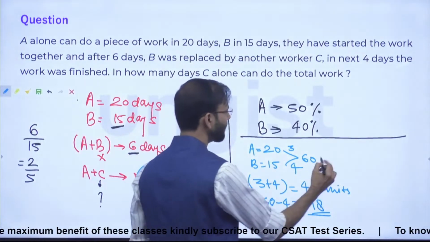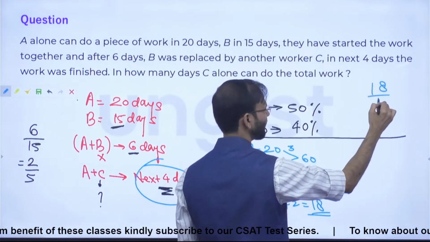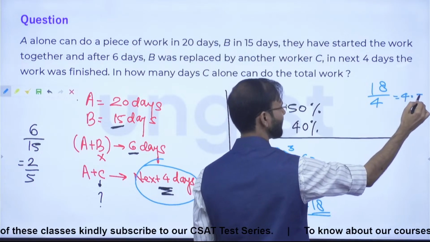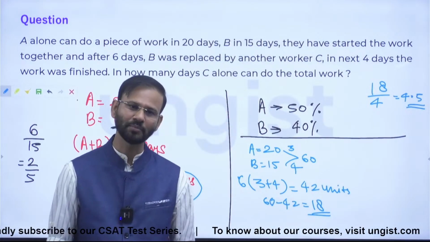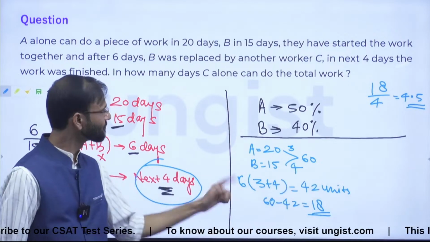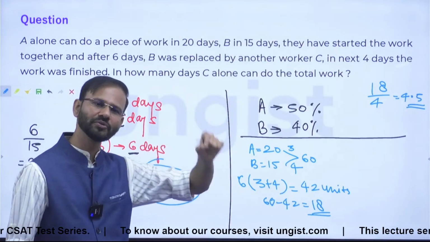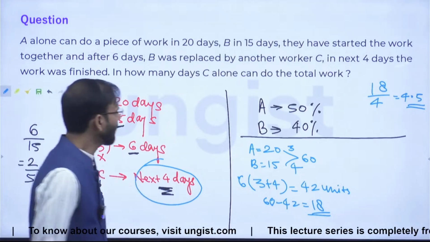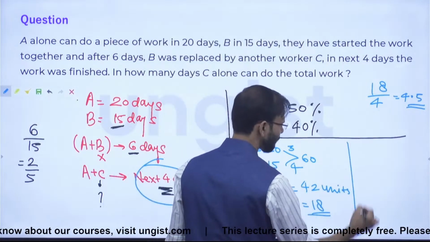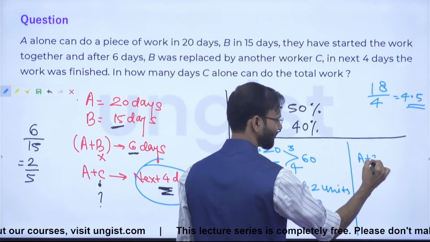Which means in the next 4 days, every day 4.5 units must be done. Right? I'm talking about the last 4 days. In the last 4 days, every day 4.5 units of work was done. Correct, everybody? And in the last 4 days, who were the workers?